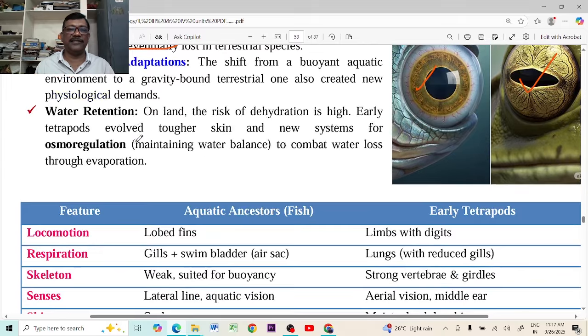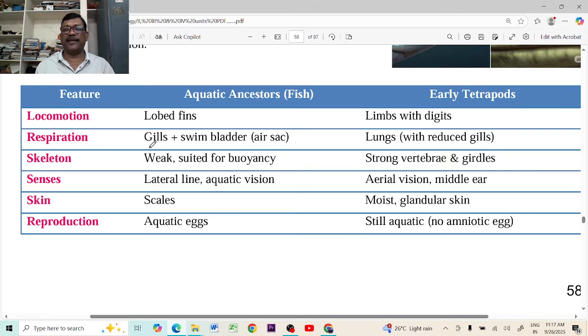And the osmotic regulation is also maintaining the water balance along with the ion salts in the body. And in this table, once again, we can recapitulate it. The feature and the aquatic ancestor means what are the characters in the fishes, what are the characters changed in the tetrapods. Once again, we will see locomotion. The lobed fins in the aquatic ancestors, means not complete fishes. For example, crossopterygian fishes or lungfishes, Protopterus, Neoceratodes, and the Lepidosiren fishes. These are the ancestors of tetrapods.